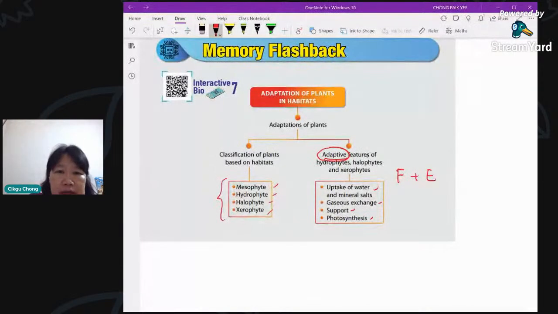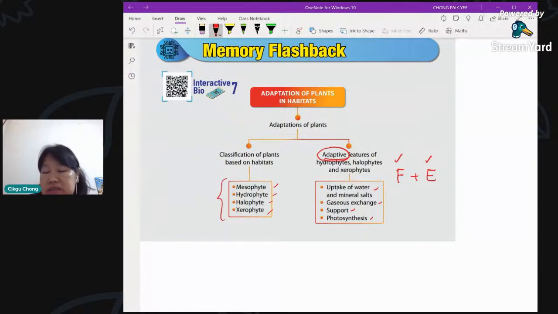And then for the features here, always remember to talk about the feature and pair it with the explanation. They must match. For example, if you say something that does not match, it's going to be wrong. For example, you say it has many chloroplasts.